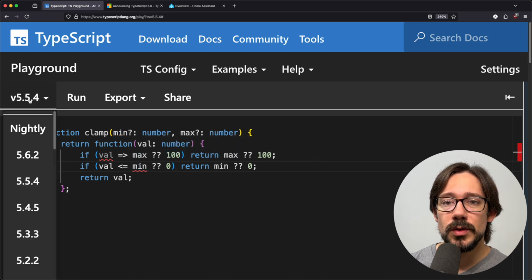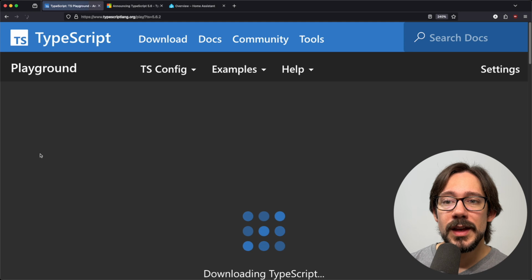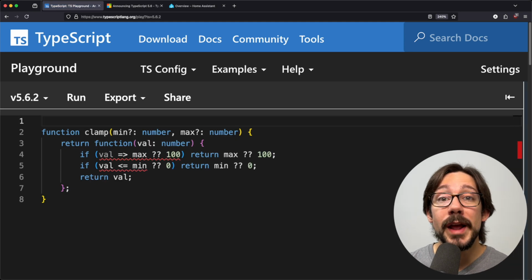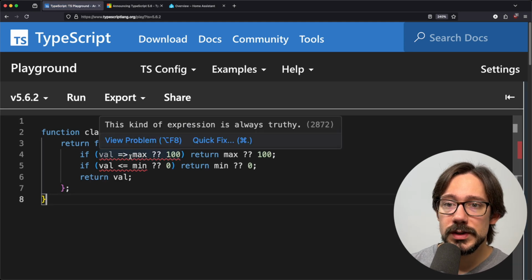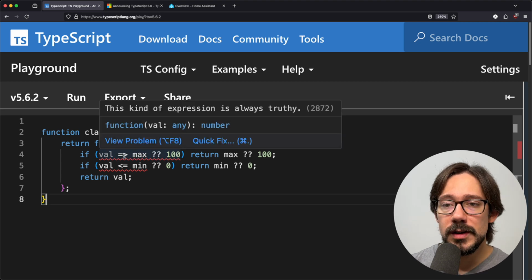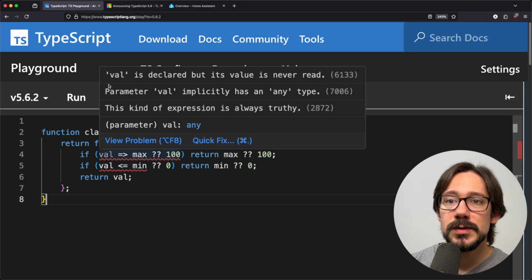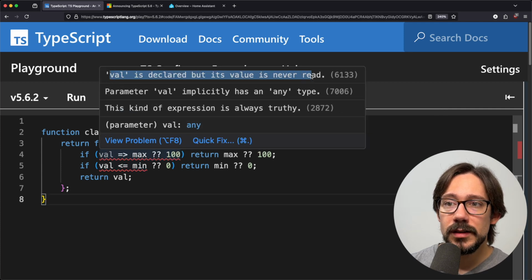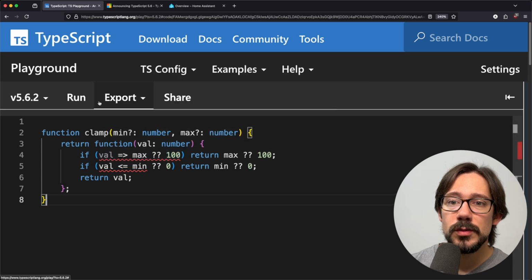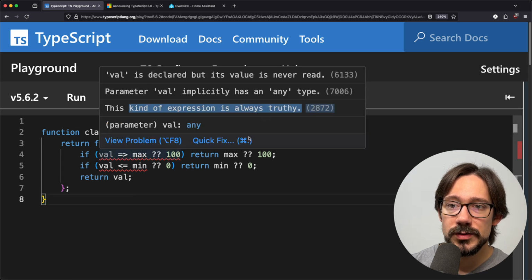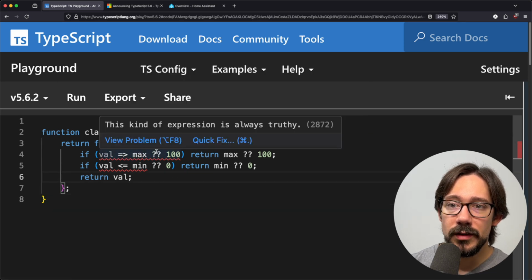However, if I switch this over to TypeScript 5.6, immediately we'll see that we get much better errors in both of these cases. So if the first one here, if we hover over this, we can see that this kind of expression is always truthy. And I will say, I kind of cheated there. I was hovering over the operator here. If I hover over val specifically, you can see we do still see val is declared, but its value is never read. But then we do also have this kind of expression is always truthy, right? And so if we hover later on, we just see this kind of expression is always truthy.